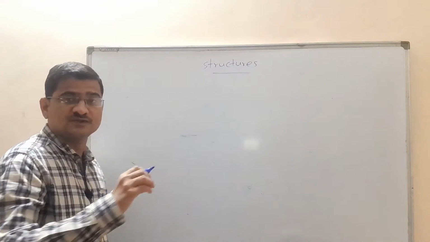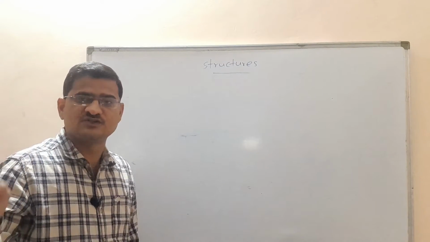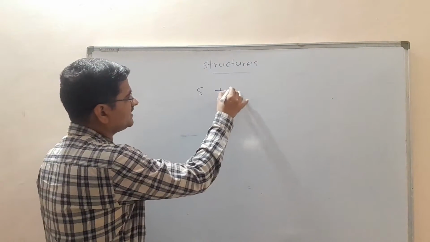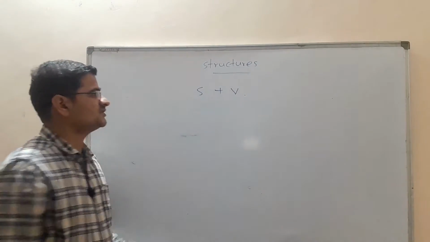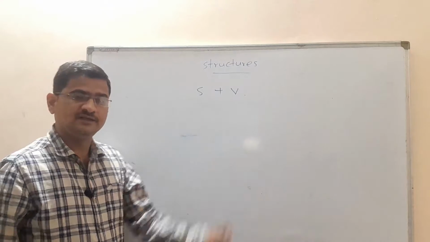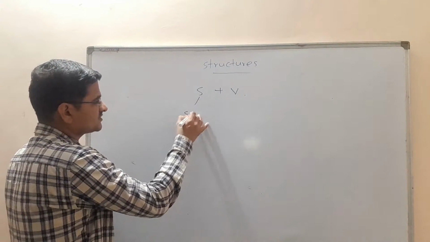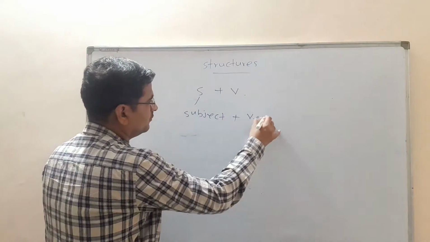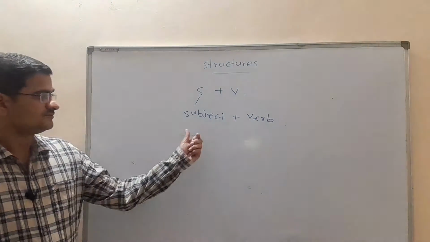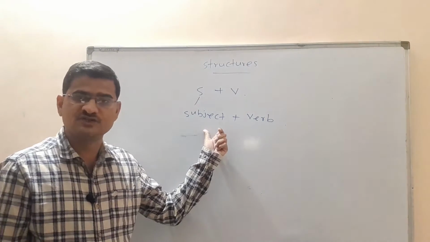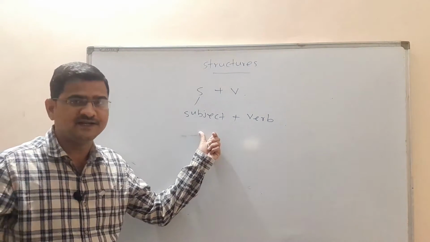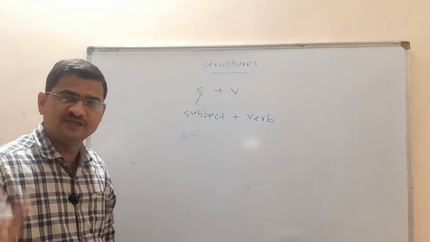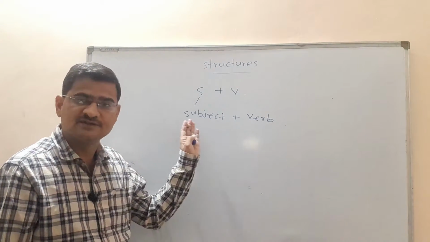Today, we are going to start with a very basic structure of English language. The structure is like this: S plus V. The structure is S plus V. Here S stands for subject plus V stands for verb. With the help of this structure, we can build up several sentences. Let us start to build up a few sentences with me with the help of this particular structure.